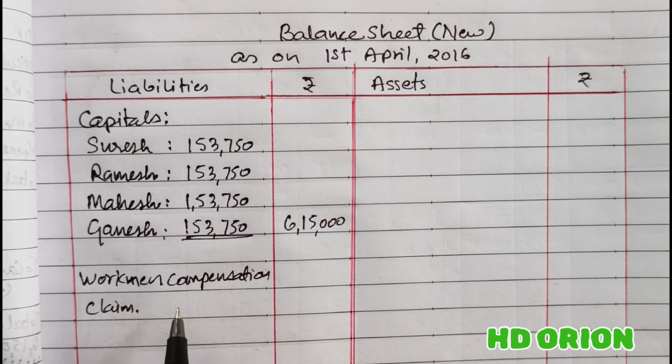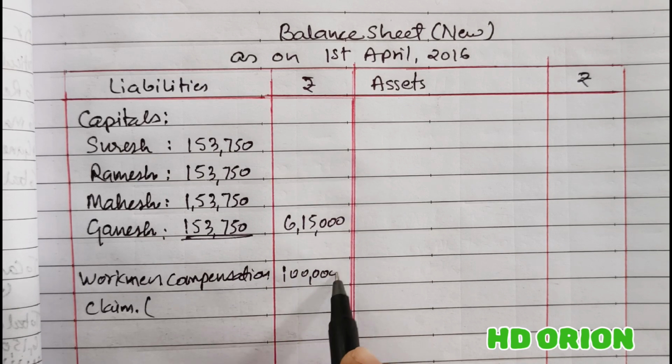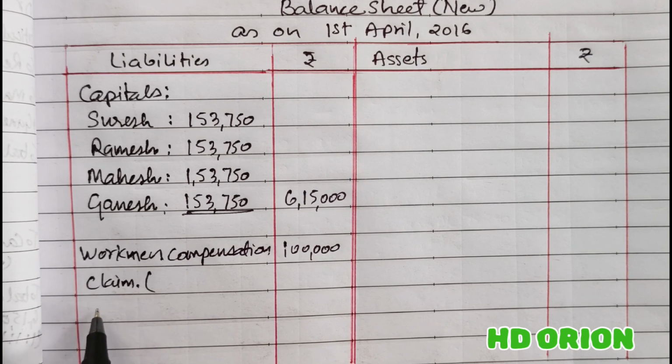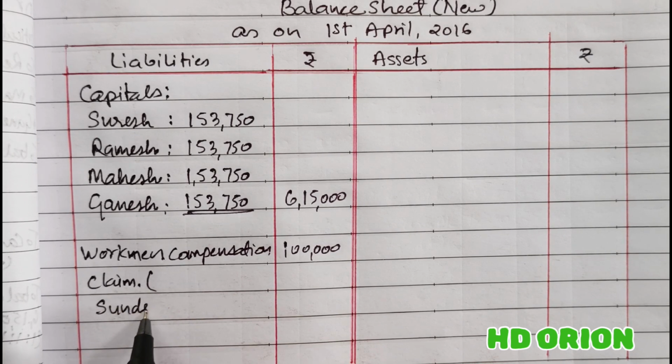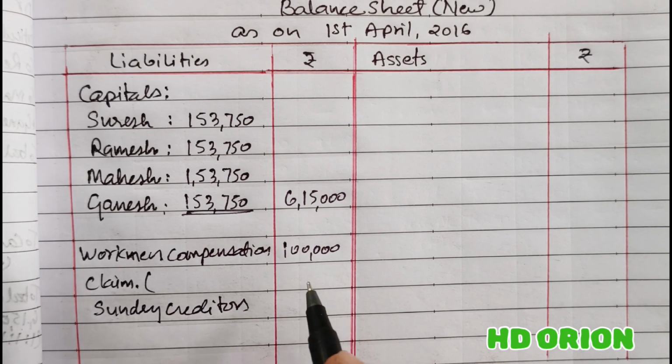It is not reserved now because there is a claim. So claim of rupees 1 lakh has been accepted by the firm. And then sundry creditors, rupees 1,70,000.